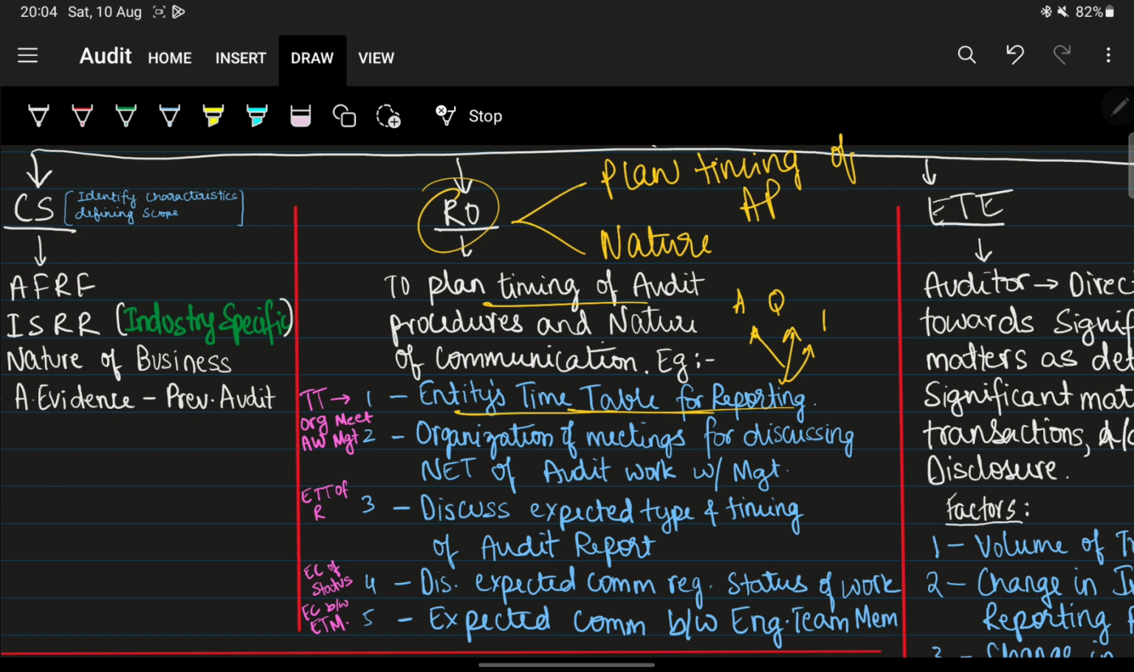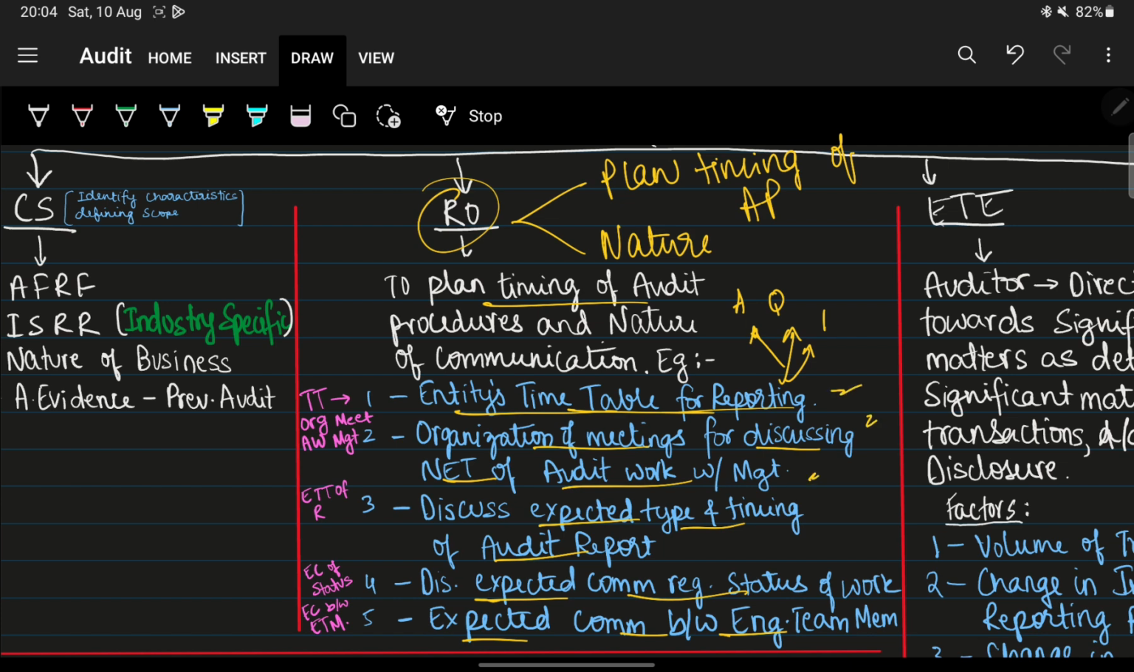Okay, second point is organization of meetings with management for discussing the nature, extent and timing of audit work. Next, third is discussing the expected type and timing of the audit report. Fourth point, discussing expected communication regarding the status of work, and lastly expected communication between the engagement team members. Okay, so these are the 4 things.